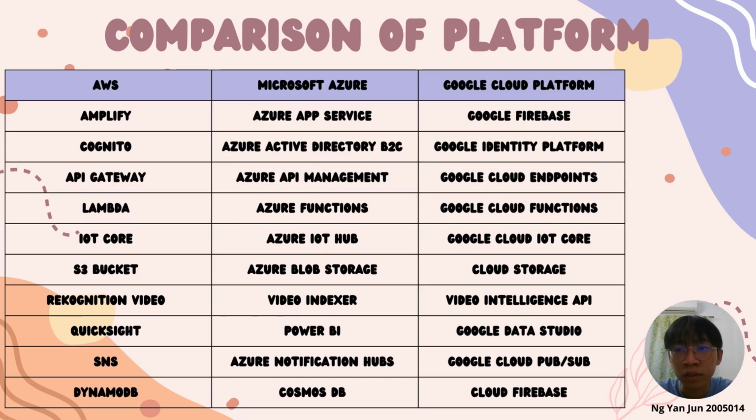This is a table giving an overview of the similarities in services provided by the three major cloud platforms. They name their services differently. The first row represents the compute service: AWS names it Amplify, Microsoft Azure names it Azure App Service, and Google Cloud Platform names it Google Firebase. The second row represents identity, and the third row is for API management. So here are some common services owned by them.